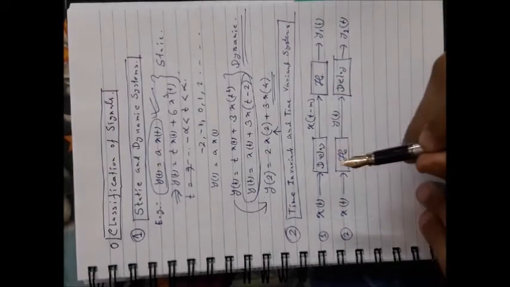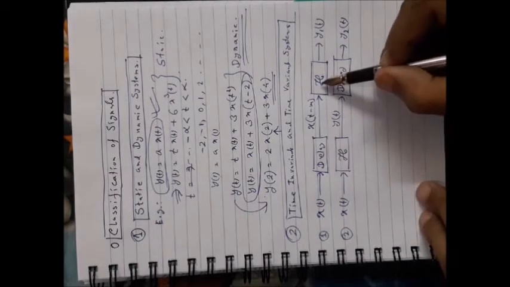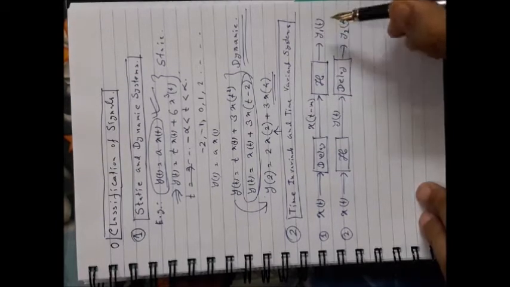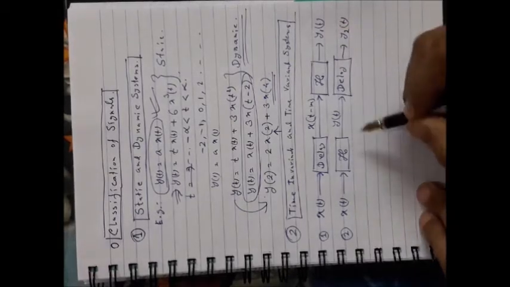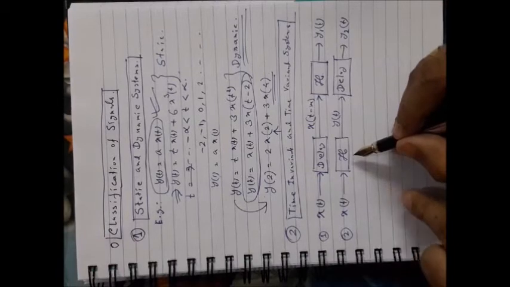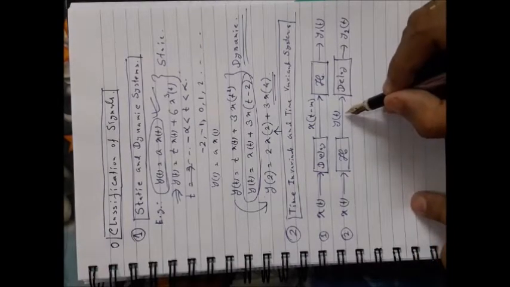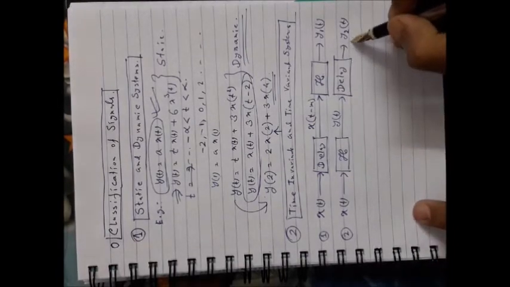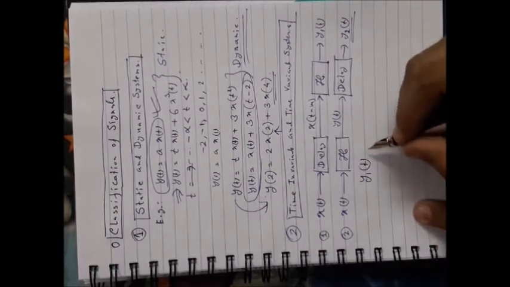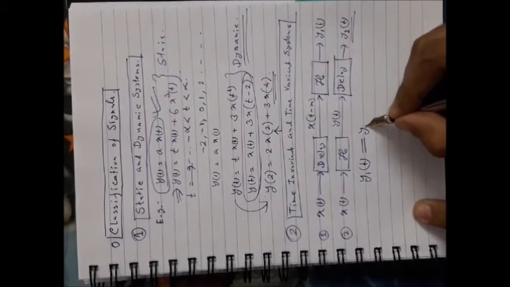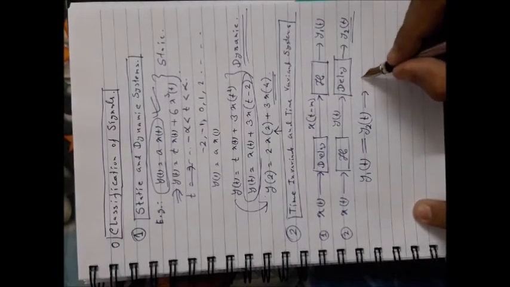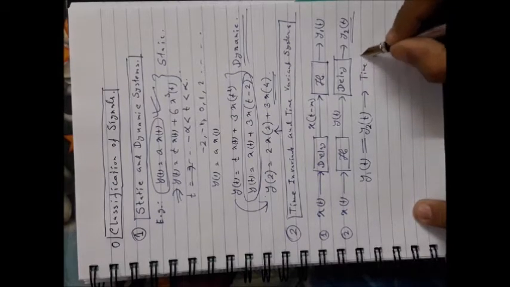Initial case you are providing first delay, after that you are providing that signal to the system and you are getting the output y1(t). And second case, first you are providing the input directly to the system, after getting the output you are providing the delay to that output and you are getting y2(t). Condition is that if y1(t) is equal to y2(t), if you found that, then you can say it is time invariant.